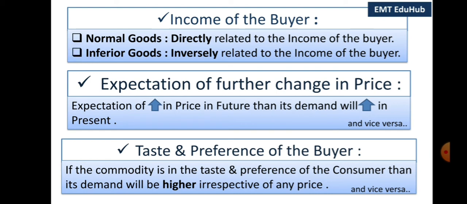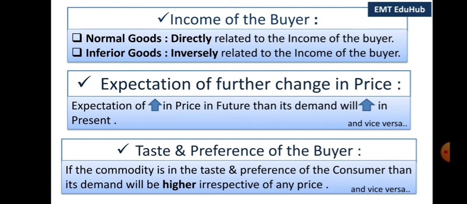Next is expectation of further change in price. If there is expectation of increase in price in future, then its demand will increase in the present, and if it is expected that the price will fall, then the demand will decrease in the present.